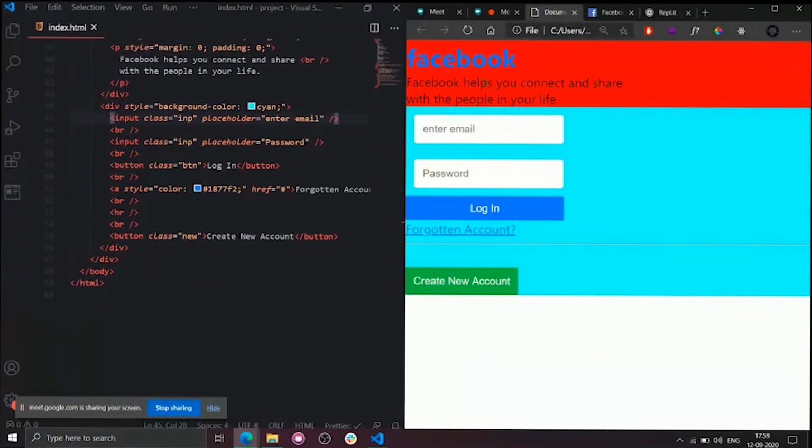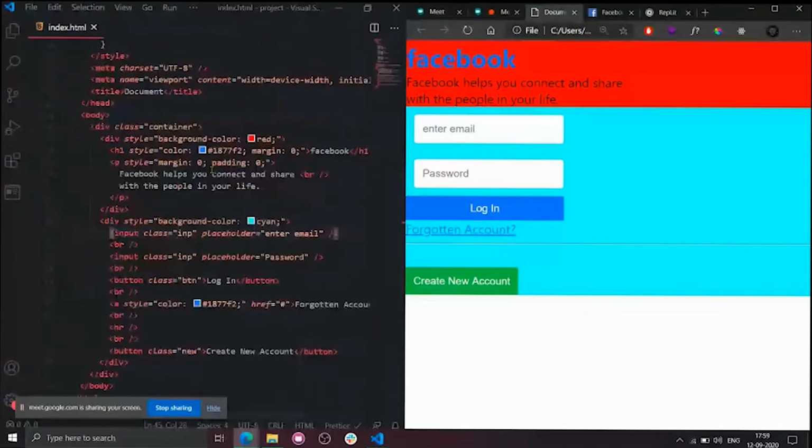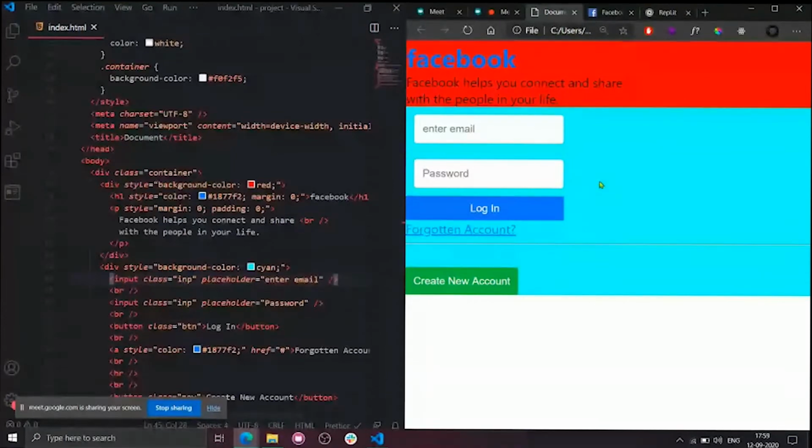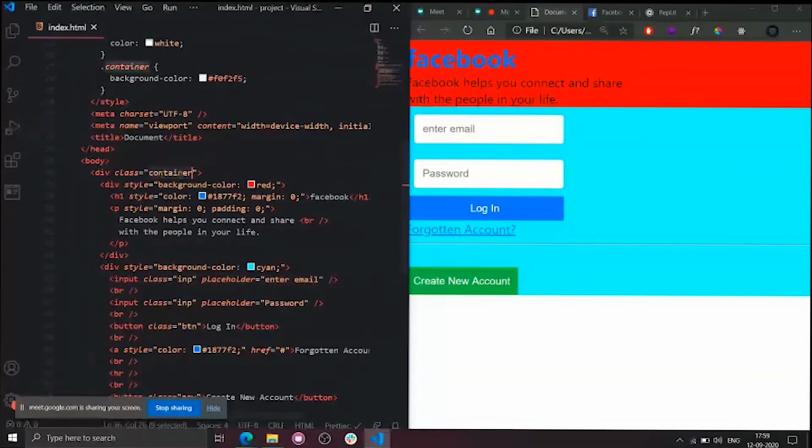But in our one, what is happening? The right part is below the left part. Yes or no? So that's why I will use simply flexbox. Remember, flexbox needs to be applied to the whole container. So what is the parent tag to all of these tags? This div tag, right? Parent to all. So this is the container.